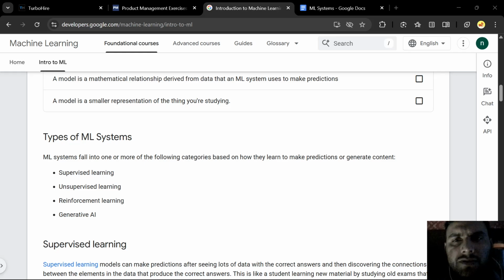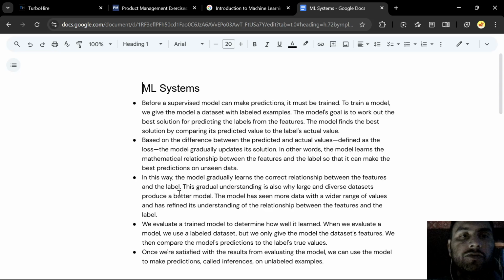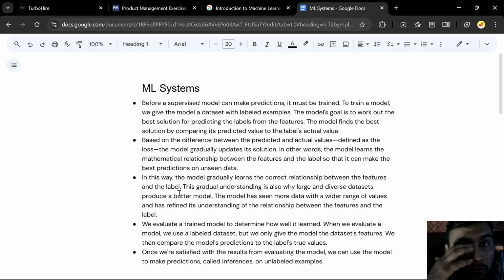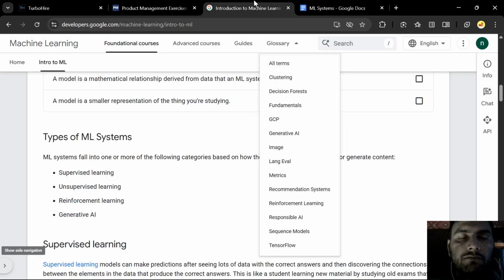I will discuss what I have read, and I have also made some notes. Let us see what I have done.